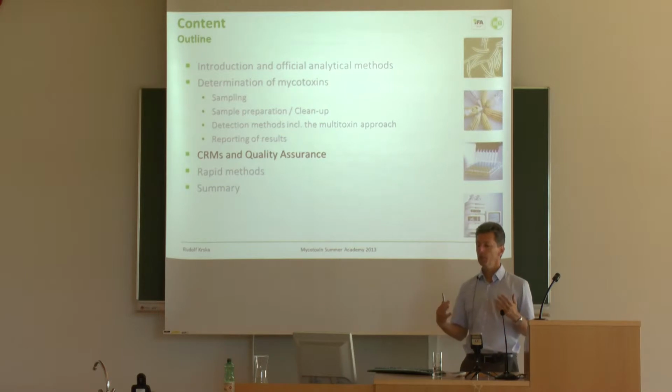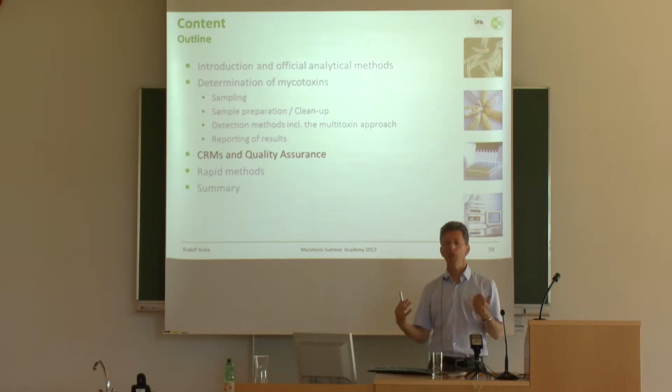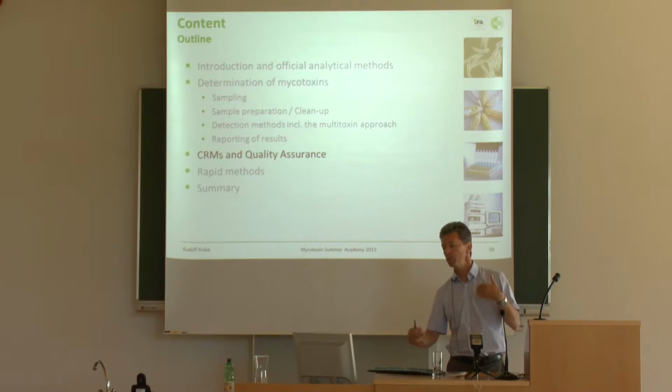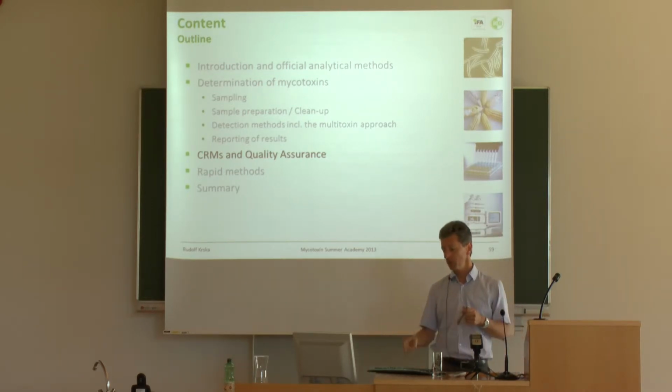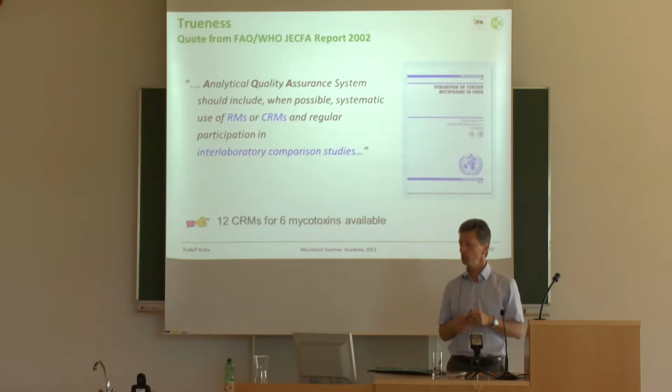Within the concept of measurement uncertainty, within the concept of traceability of your results, it is very important to have certified reference materials and proper quality assurance in place.